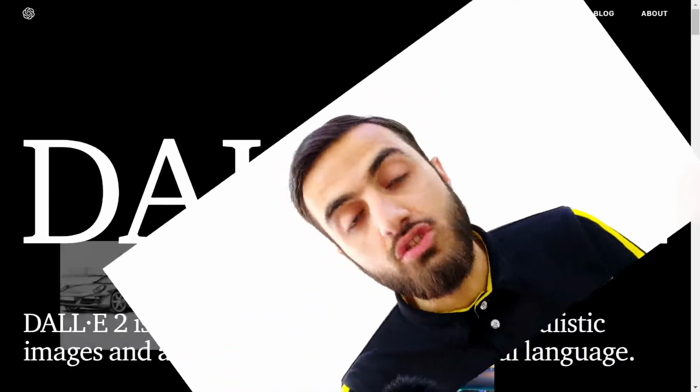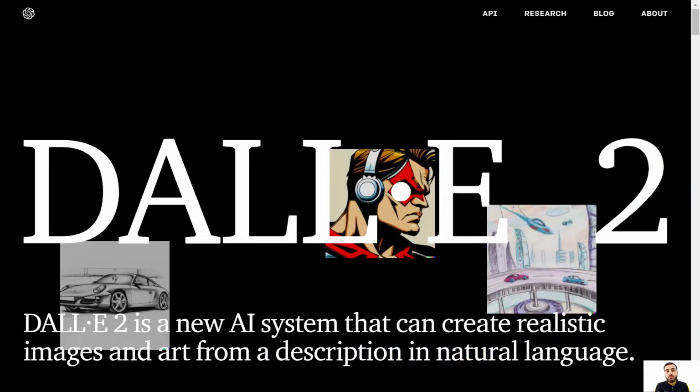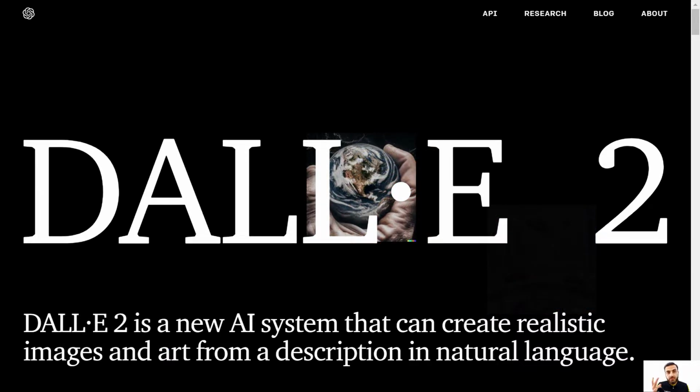But there is a fresher one just released that is way more advanced than version 1. Any guesses what it's called? It is DALL-E version 2. That's it. In addition to what version 1 can do, this one has 2 astonishing features.